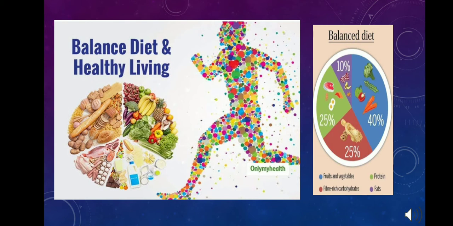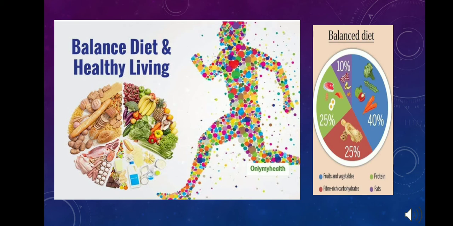Now come to the third type, that is protective food. Food that protects us from diseases and helps us to remain healthy is known as protective food. Fruits, vegetables, and milk are examples of this kind of food.